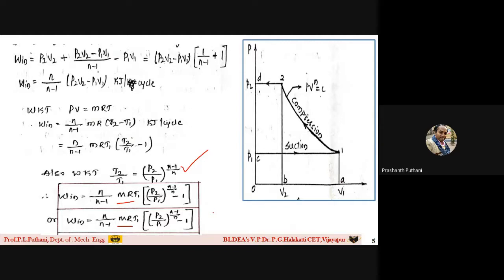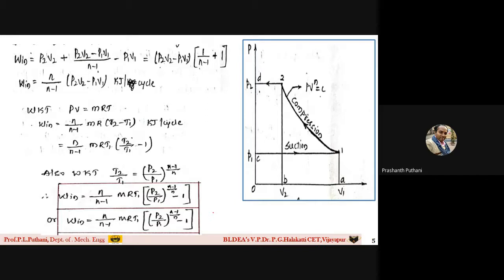I hope this point is clear to you. If you have any doubts, you can ask here, students. Any doubts? No doubts? So once again, I will explain this derivation.